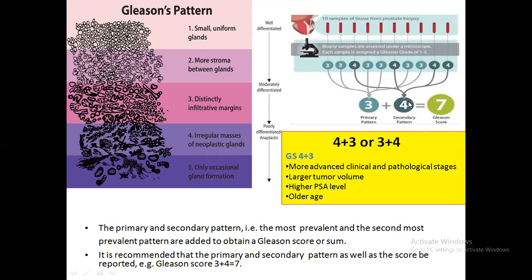But if it is 4 plus 3 here, is there any difference in the prognosis? Yes, there is a difference in the prognosis. What is that? It is seen that Gleason's score 4 plus 3 is more aggressive than 3 plus 4. It is seen that there is larger tumor volume, higher PSA level, and older age. So Gleason's score is important. More important is the pattern, what is the primary and the secondary pattern.